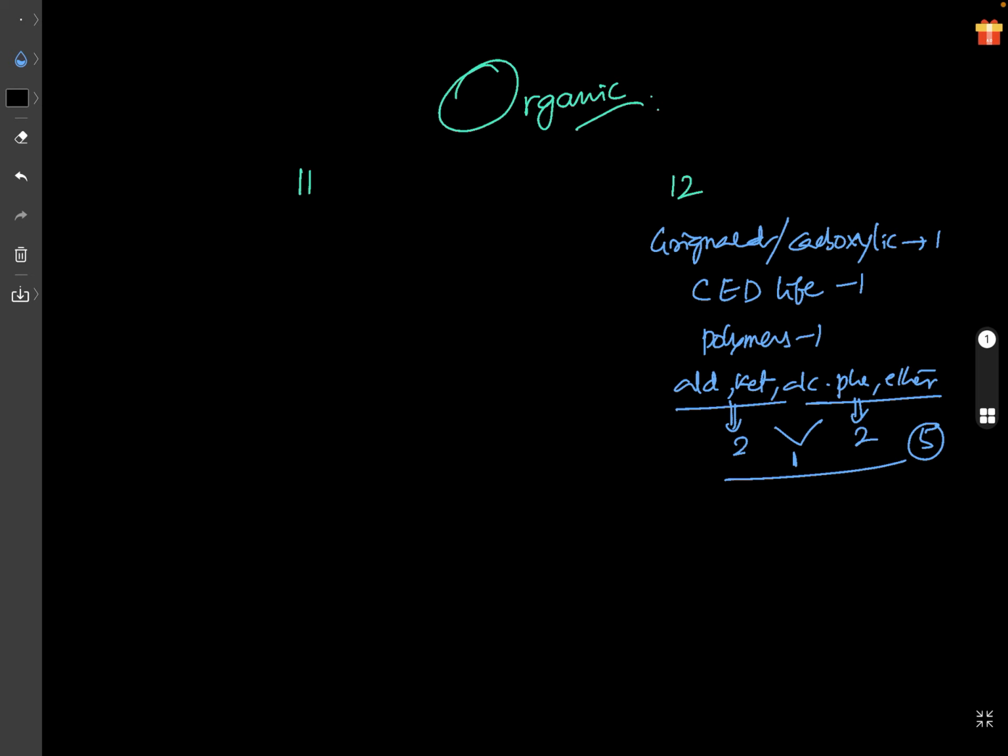Then purification and estimation, Kjeldahl's method question is there, na? So that comes in class 11 actually. Estimation question, that is of class 11. 1 question is there. So this I am not taking here. After this estimation, amines, 1 question is there. Amines actually, yeah, 2 questions you can take, no problem. IUPAC nomenclature, 1 question is there. Very easy question, IUPAC nomenclature.